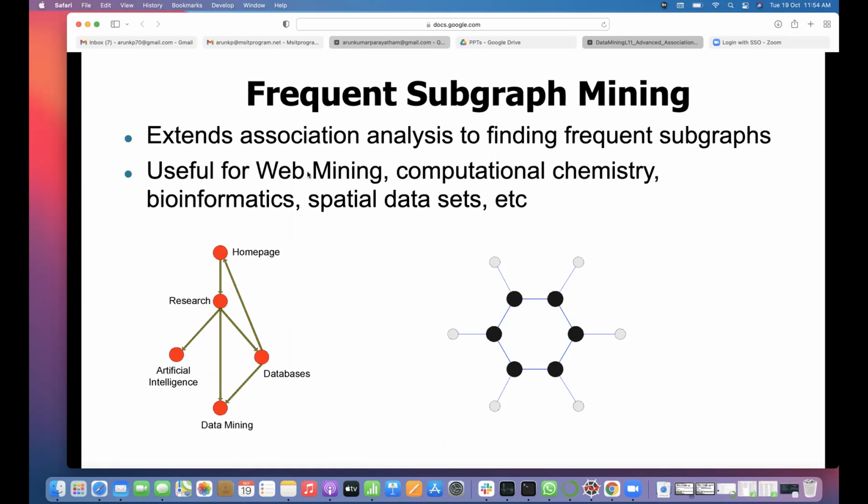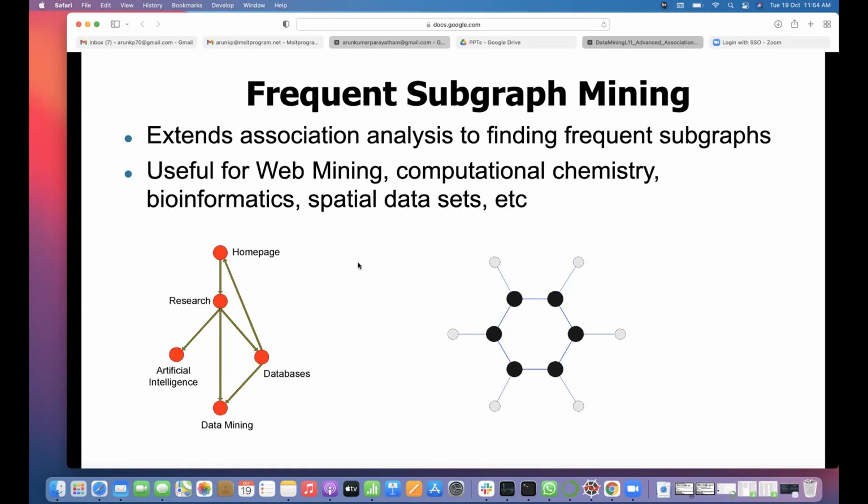You know what a subgraph is? You did graphs, right? And algorithms and data structures too. If it has nodes and edges that are part of the main graph, then that other graph is called a subgraph.